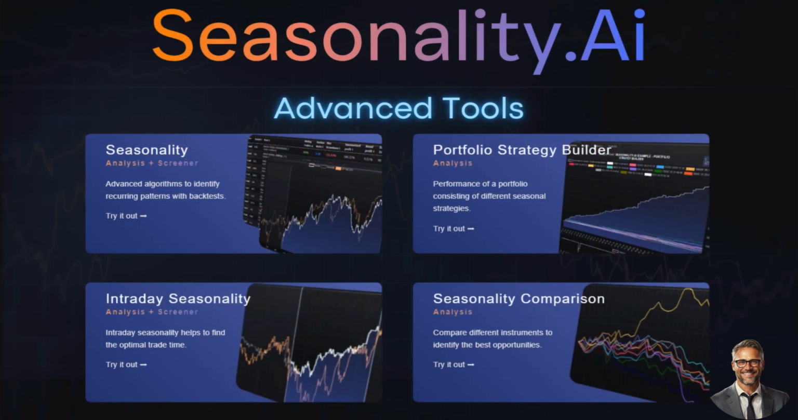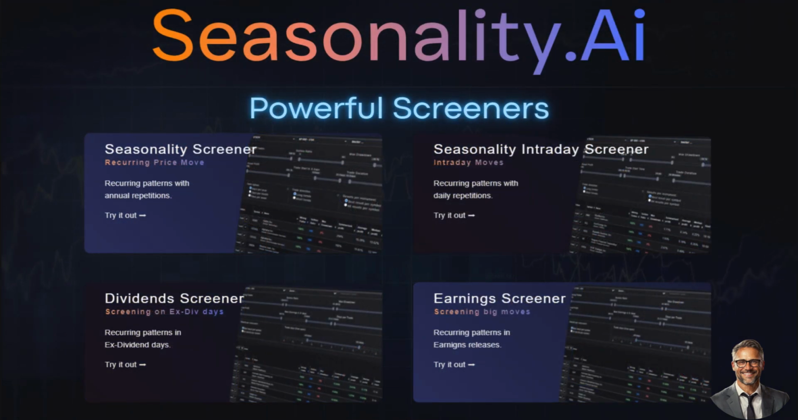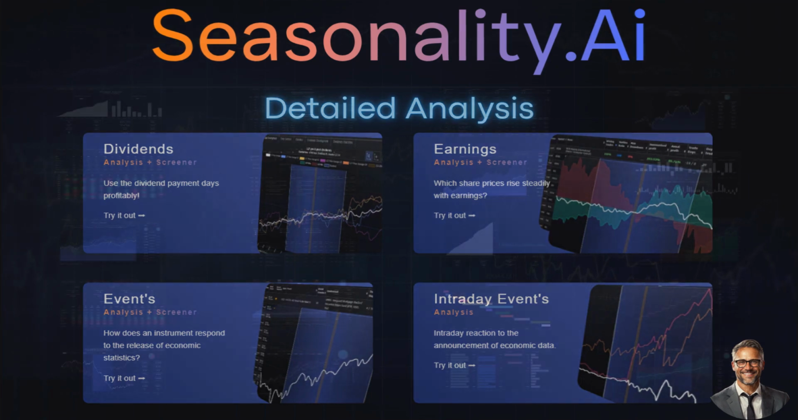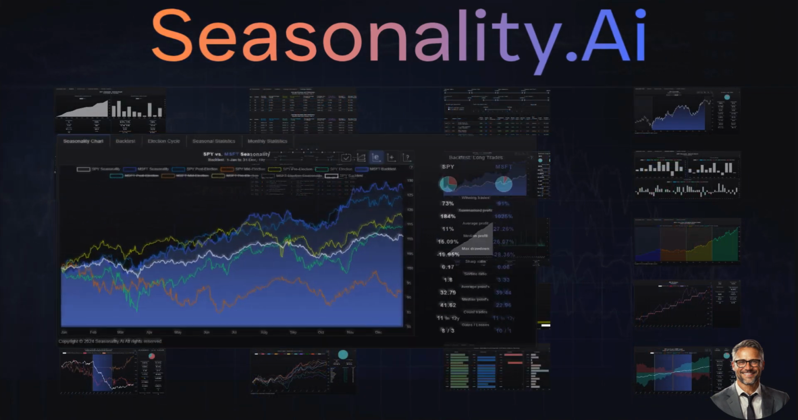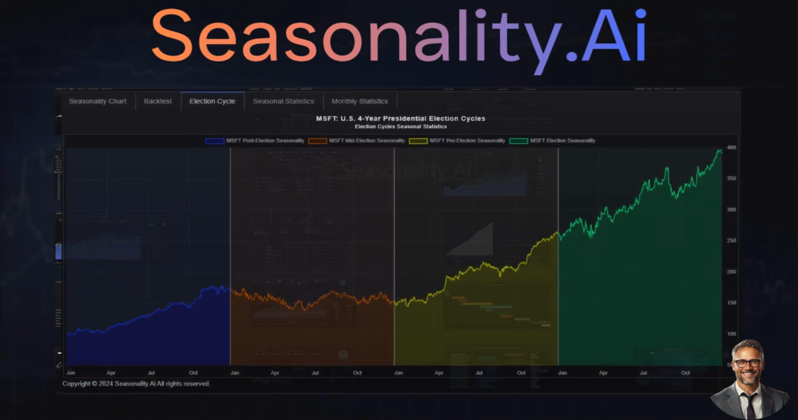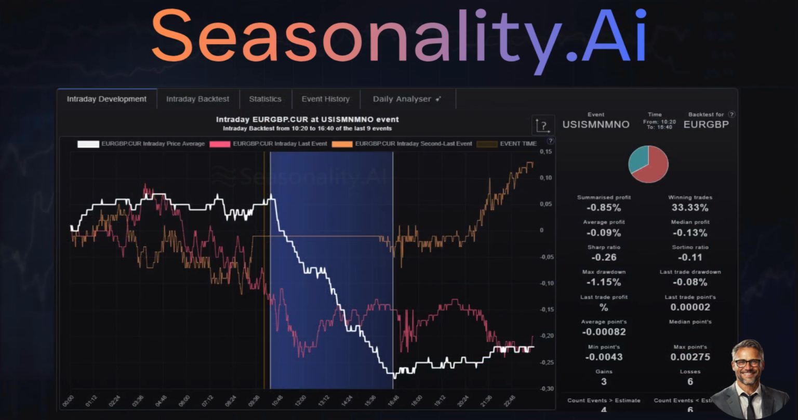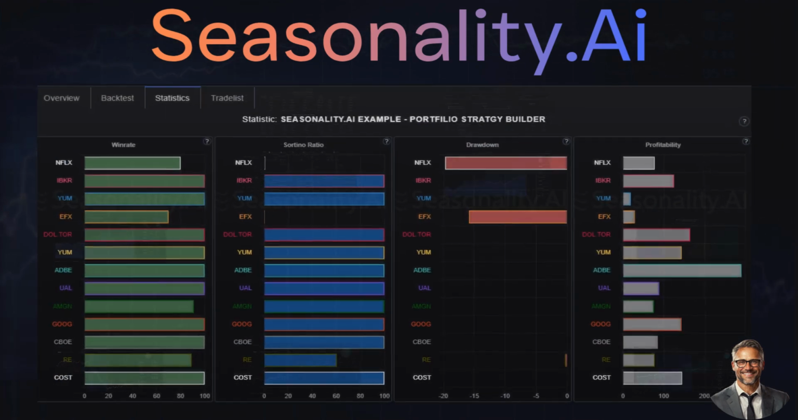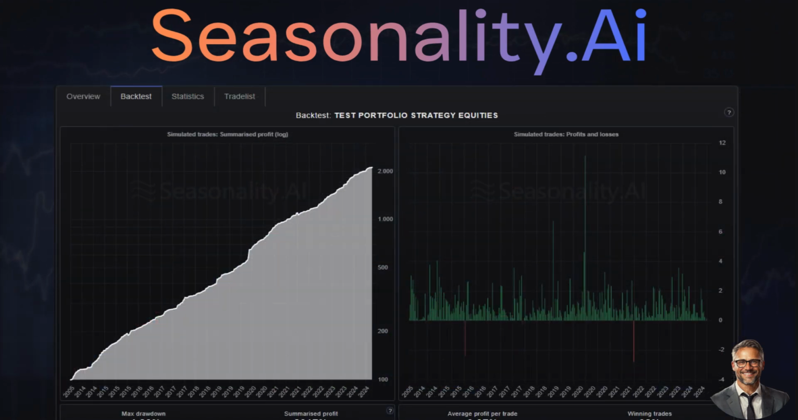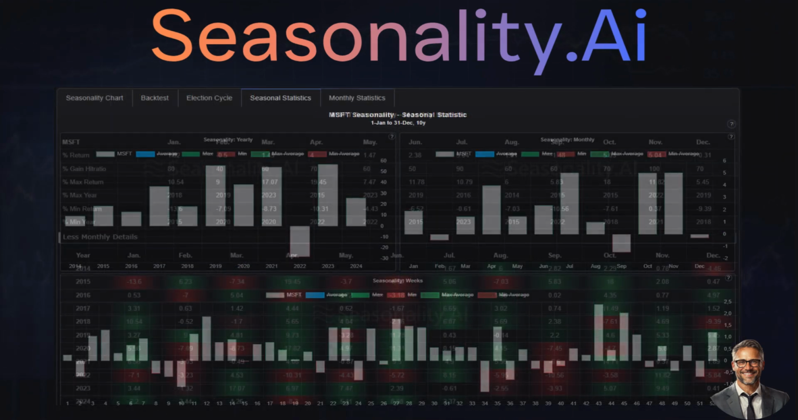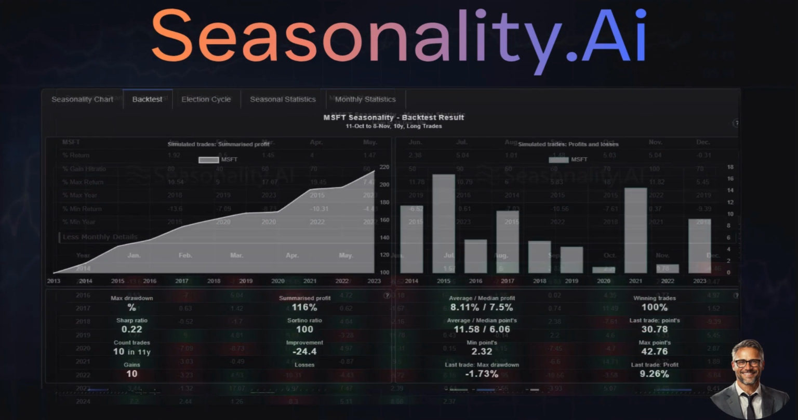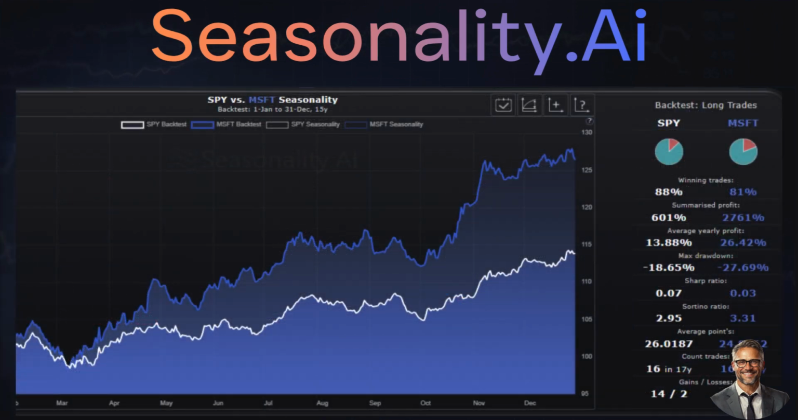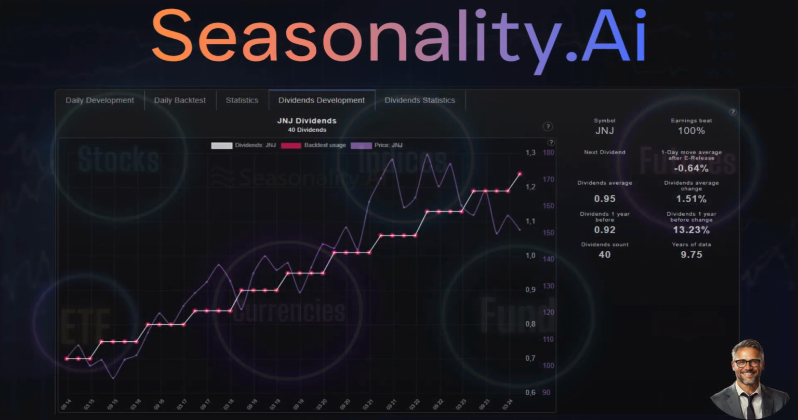Seasonality.AI Overview, your favorite platform for discovering powerful seasonal trends and insights into the stock market. We would like to give you an overview of Seasonality.AI's analysis tools. At Seasonality.AI, we offer a range of advanced tools to help traders and investors identify and analyze recurring patterns in the prices of stocks, currencies, futures indices, and cryptocurrencies.